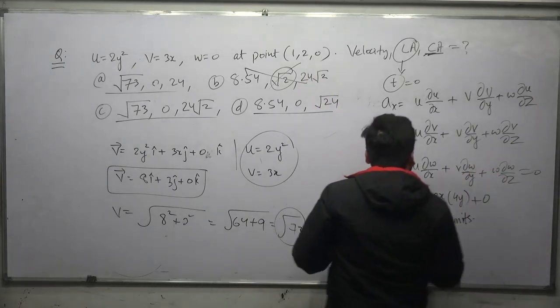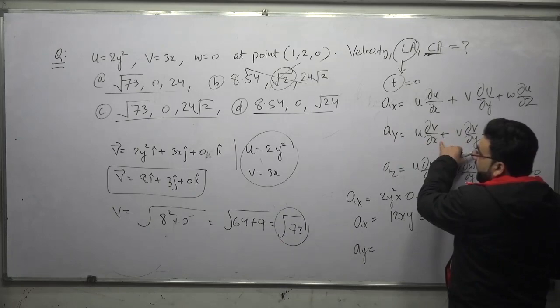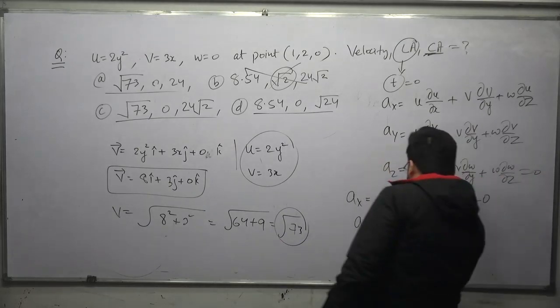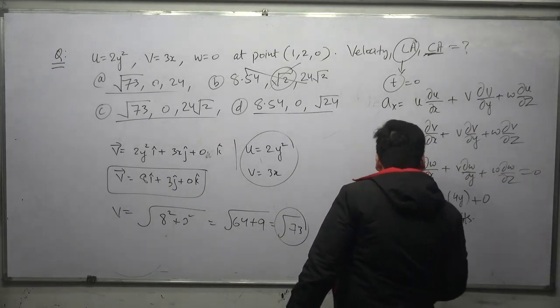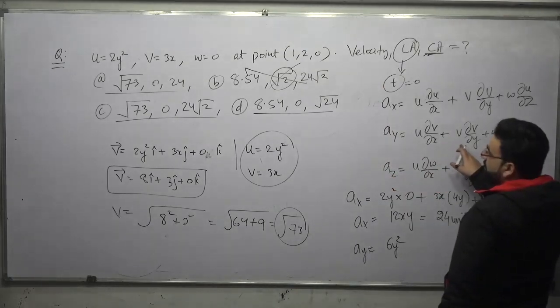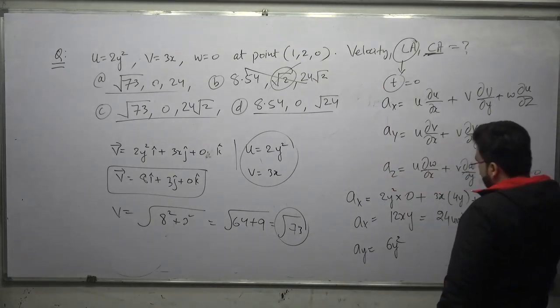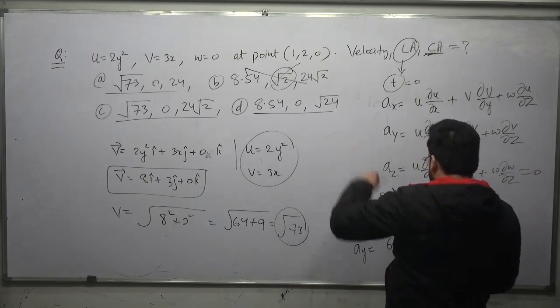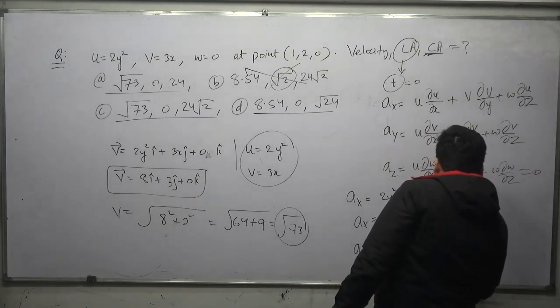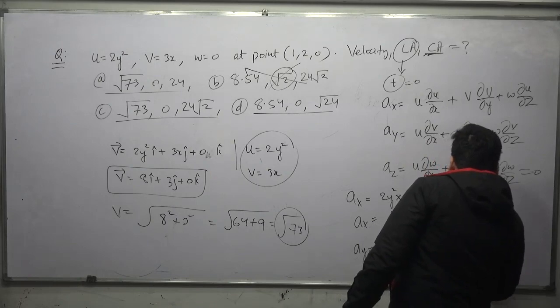Similarly ay will be equal to u into dou v upon dou x, which is 2y square into 3, that will be equal to 6y square. Everything else will be equal to 0 because v into dou v upon dou y is 0, and this is also 0. If you put the points also, it will be equal to 6 into 4, that will be 24 units.